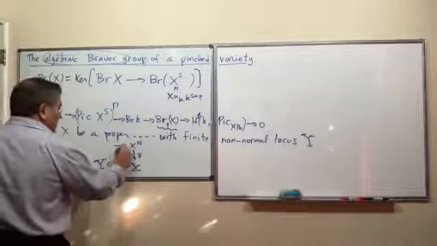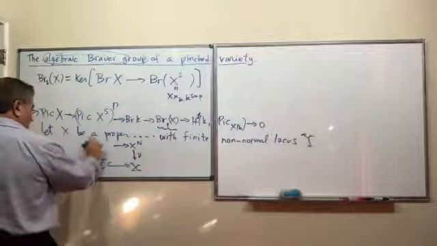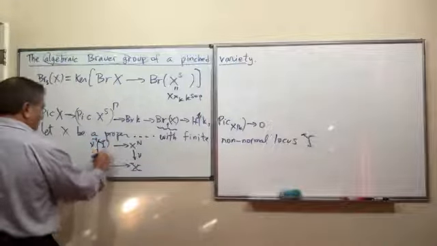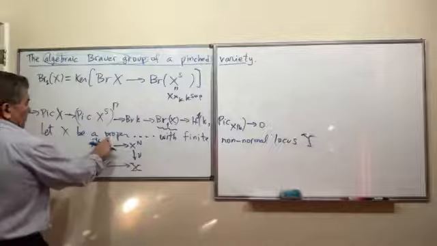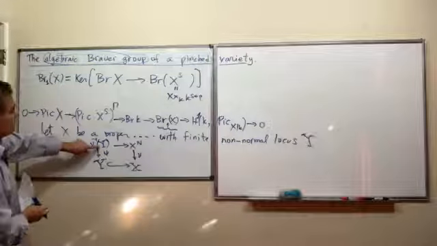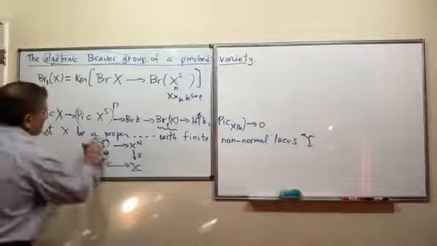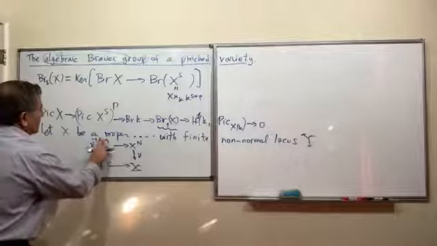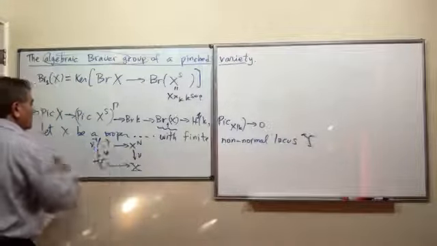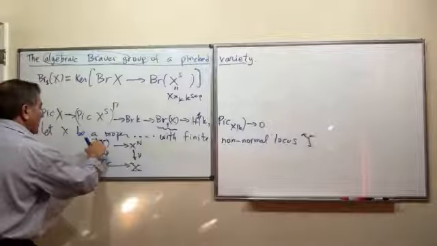Okay, so there's a so-called pinch diagram. You take the inverse image of the non-normal locus, so you get an induced map. This is going to be an induced morphism between finite K-schemes. This is the singular locus, the non-normal points. Let me write it correctly, the best way I can.